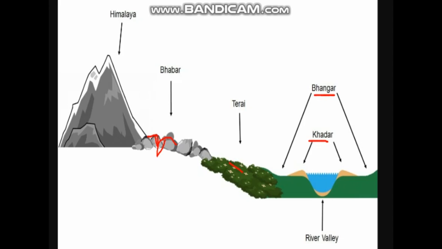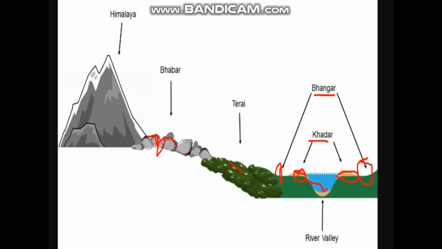Khadar in the sense, newly formed alluvial soil. Whenever the river flows, those sediments form near the water body, and here you can find the alluvial sediments being formed. It is a new soil and it is very fertile soil. Whereas Bhangar is the old alluvial soil.